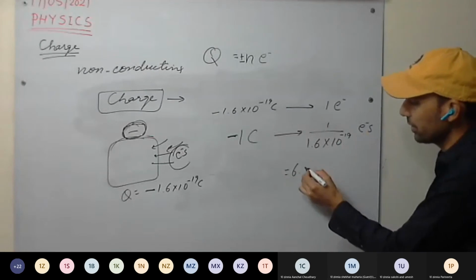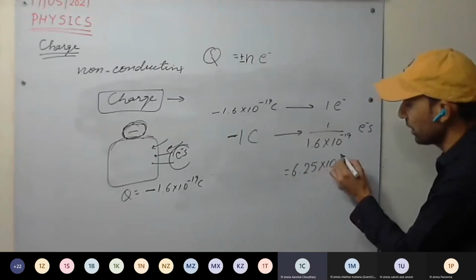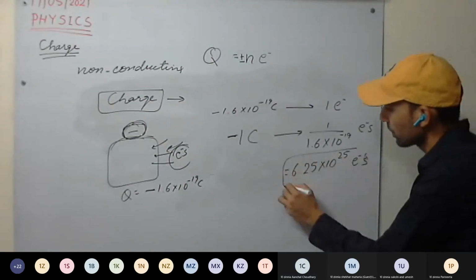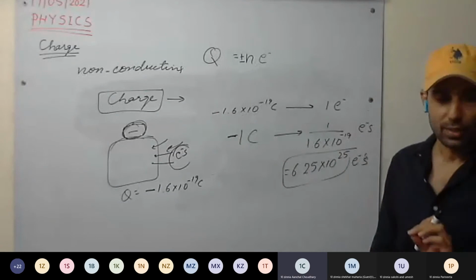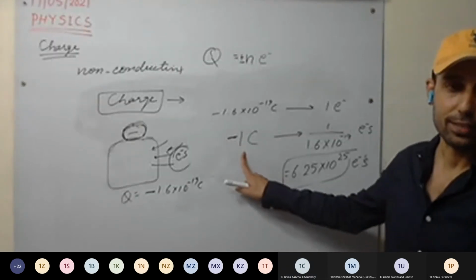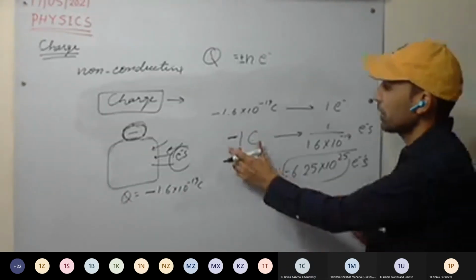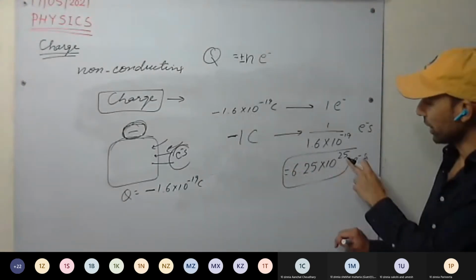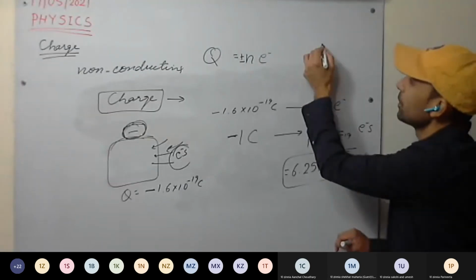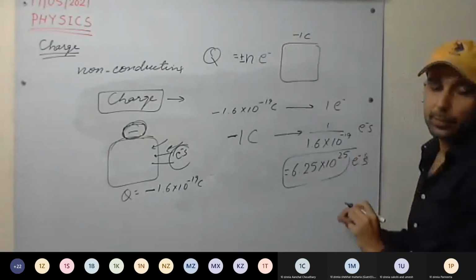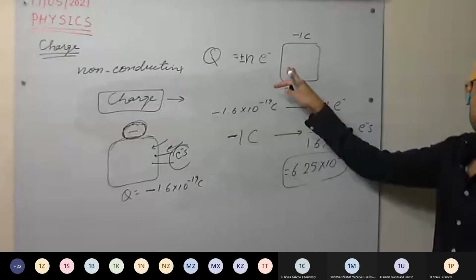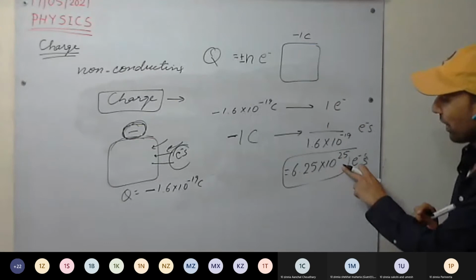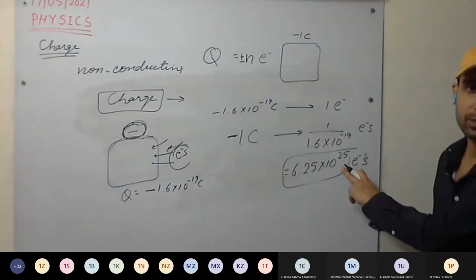It will be how much? 6.25 into 10 raised to power 18 electrons. One minute, I'll explain that as well. Just pay attention once. So here minus 1 coulomb charge is carried by how many electrons? 6.25 into 10 raised to power 18. It means a body having minus 1 coulomb charge has been supplied electrons, and we have supplied 6.25 into 10 raised to power 18 electrons.